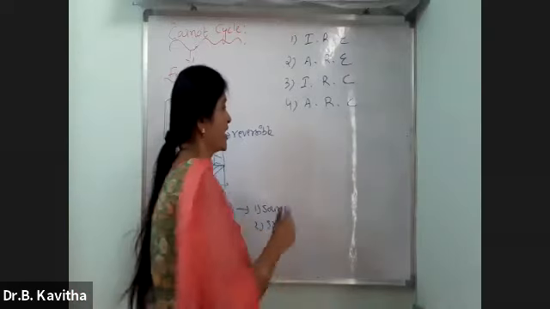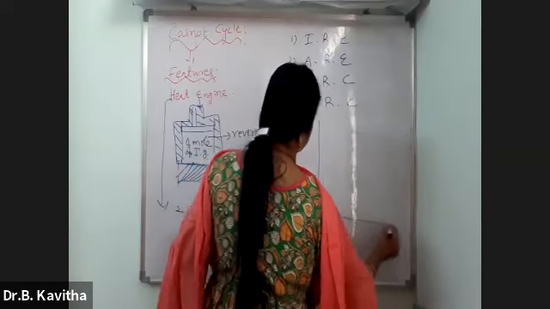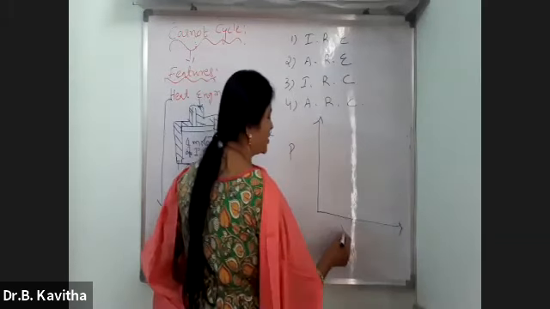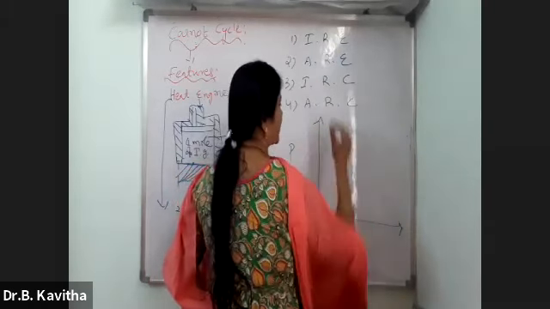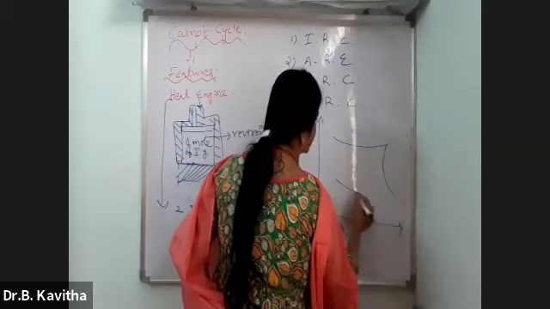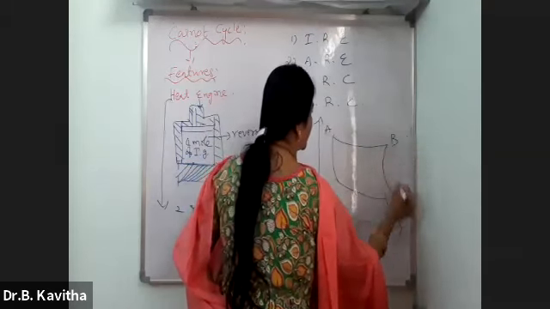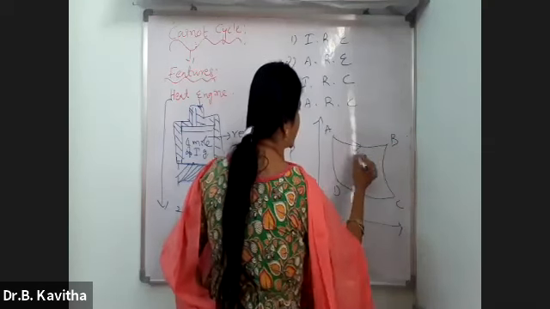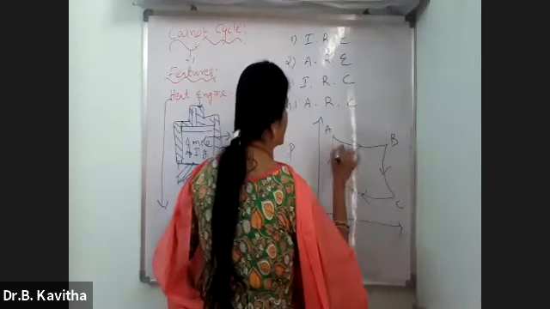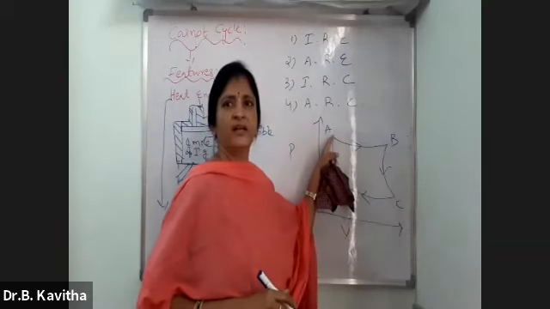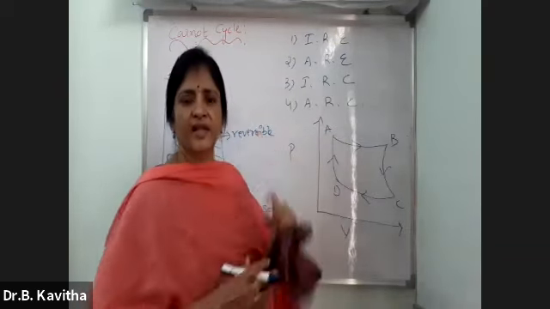When you plot the graph, this is the important one. When you plot pressure versus volume of these four processes, it gives a complete Carnot cycle, A, B, C, D. The process goes like this. Therefore, the system comes to its initial state again, and so this process is called a cyclic process.